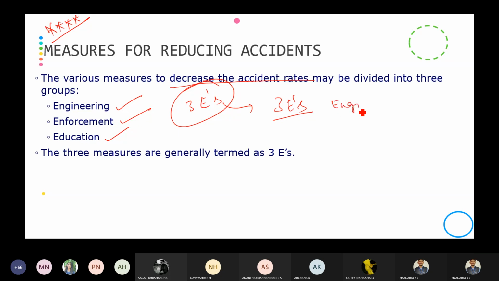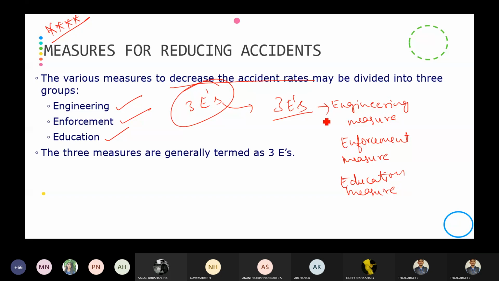One is the engineering measure, the second is the enforcement measure, and the last one is the education measure. These three are the remedies or measures to decrease the accident rate.